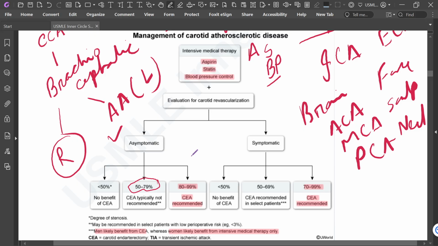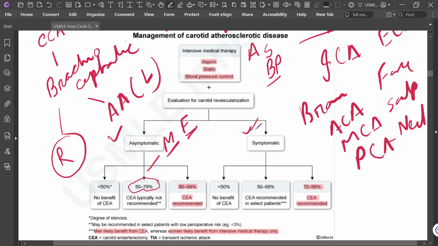In 50 to 79%, there is a gender difference. For men, there is some sort of benefit, but for women in these 50 to 79% cases, we actually like to go for intensive medical therapy only. For 80 to 99%, carotid endarterectomy is recommended.